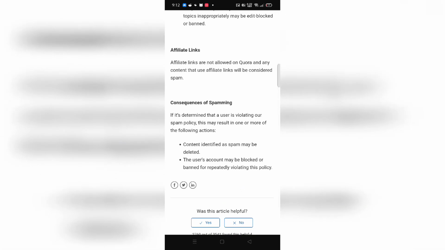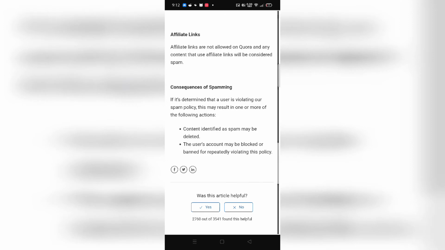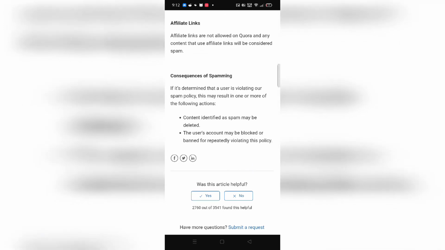And the last thing we have is consequences of spamming. So I'm going to read this particular thing out. If it's determined that a user is violating our spam policy, this may result in one or more of the following actions. Basically, content identified as spam may be deleted and the user's account may get blocked. So basically, you are going to get a warning, 2 warnings, 3 warnings maximum, but after that your account is going to get banned and you're never going to recover your Quora account. And trust me, losing your Quora account is like losing that huge amount of traffic that comes from the Quora website, and that is absolutely terrible.